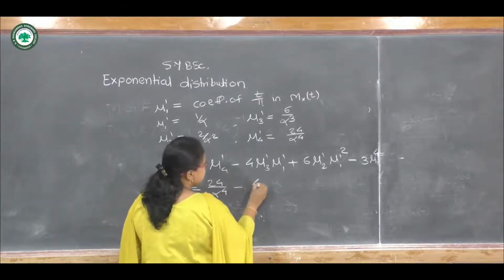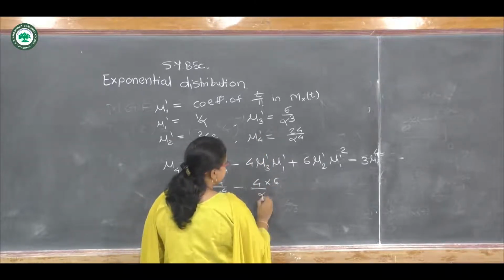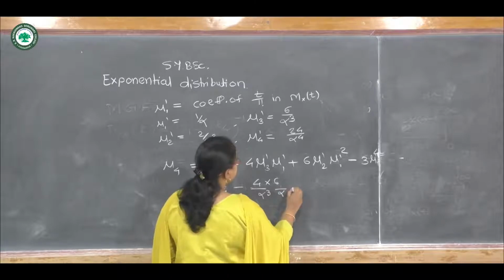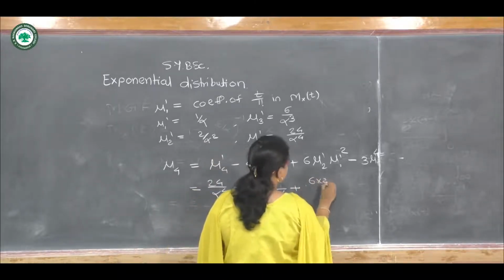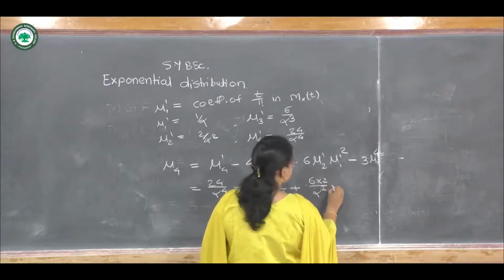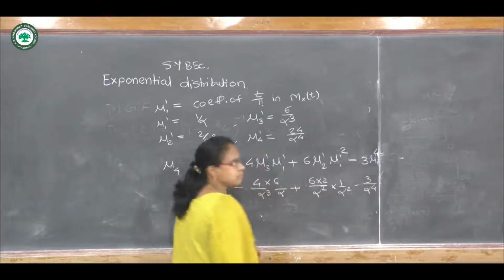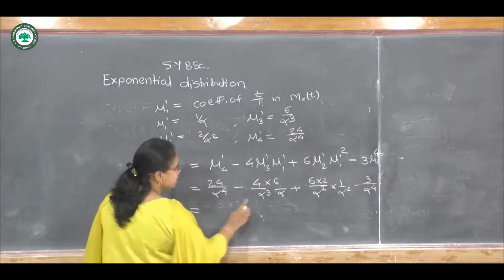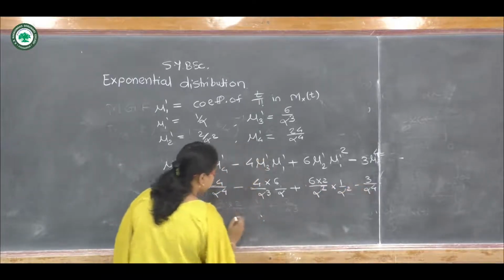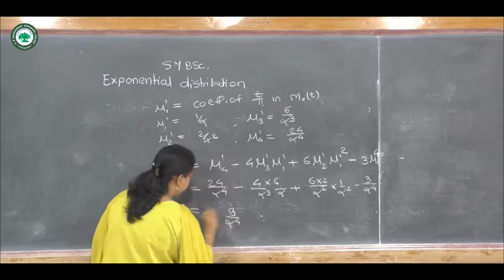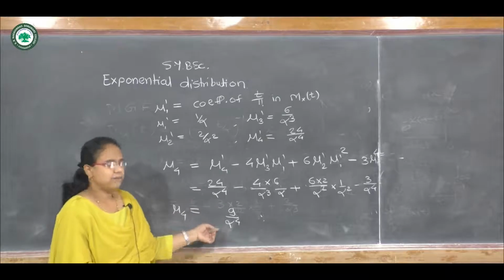This will be minus 4 mu3 dash is this. Now we will solve this. This will get cancelled and this will be 12 minus 3. So 9 upon alpha raised to 4. So this is the fourth central moment, 9 upon alpha raised to 4.